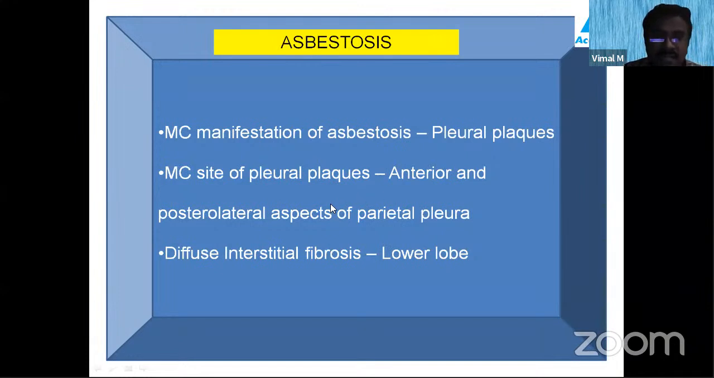This happens in the pleura, but what happens in the lung parenchyma? There is a diffuse interstitial fibrosis, that means diffuse fibrosis of the entire interstitial, intervening connective tissue. That is scar tissue forming in the lung, especially in the lower lobe. So in asbestosis, you can get pleural plaque and you can get diffuse interstitial fibrosis.